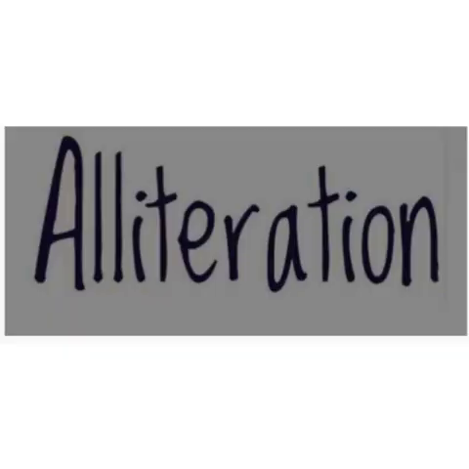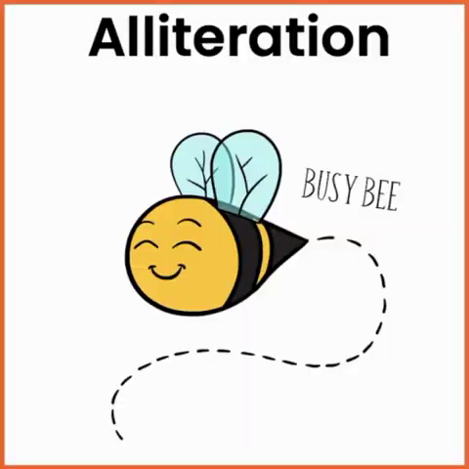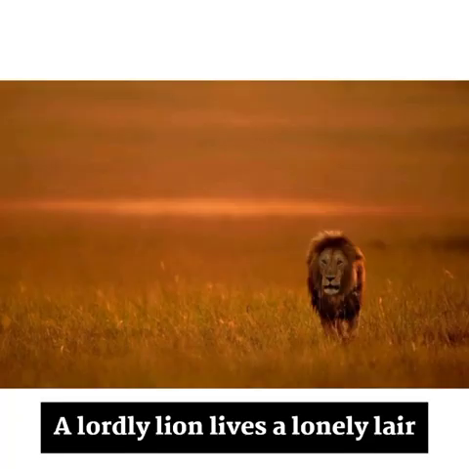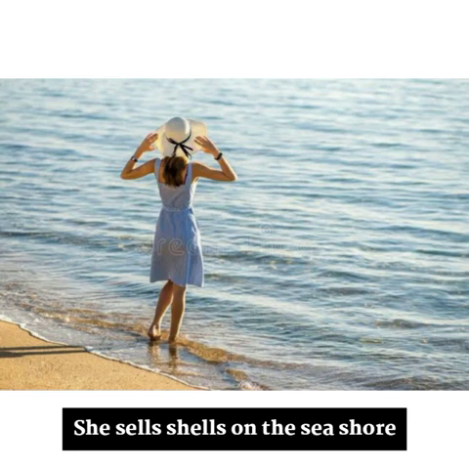The next one is alliteration. In this, similar sounds or repetition of similar letters are used to produce poetic effect. That means, a lordly lion lives in a lonely lair. So you see that L is pronounced more than once. The next one is, she sells seashells on the seashore. So you see the sound S is used more than once. So similar sounds or echoes are used over here for some effect.